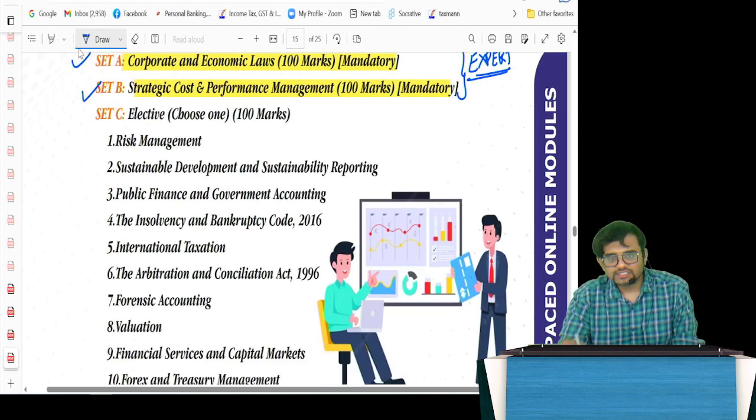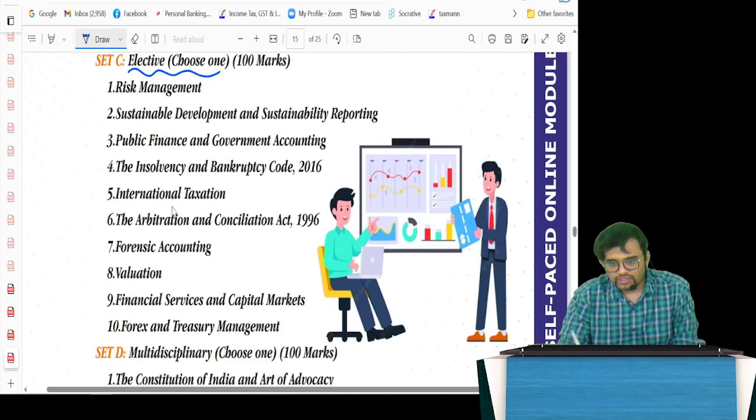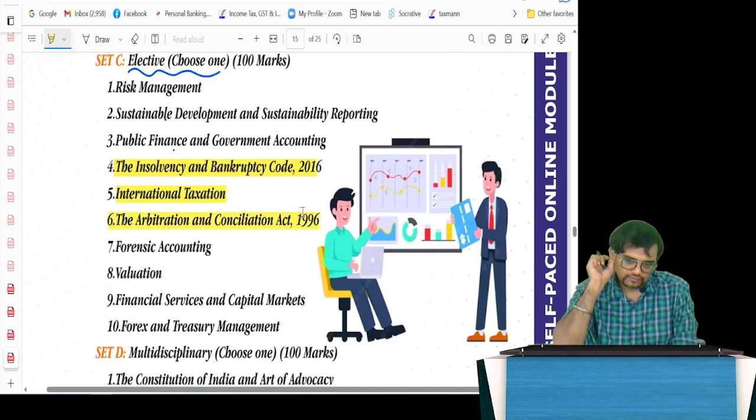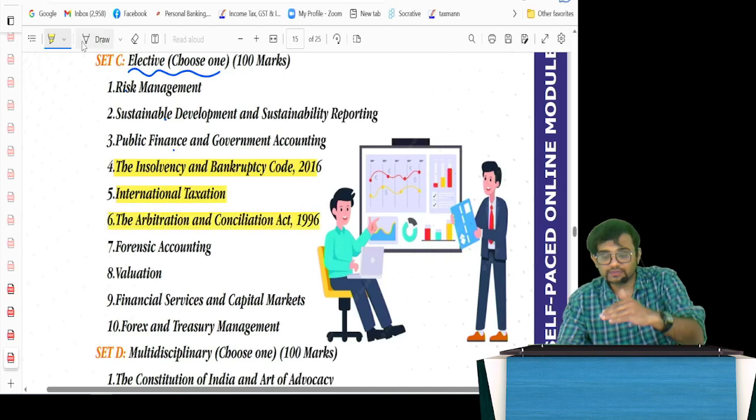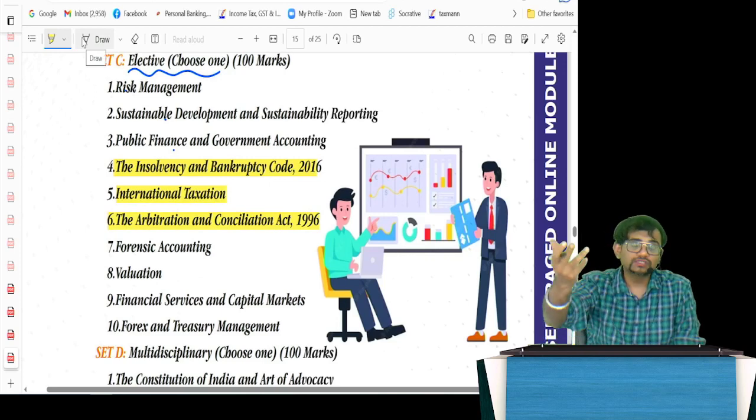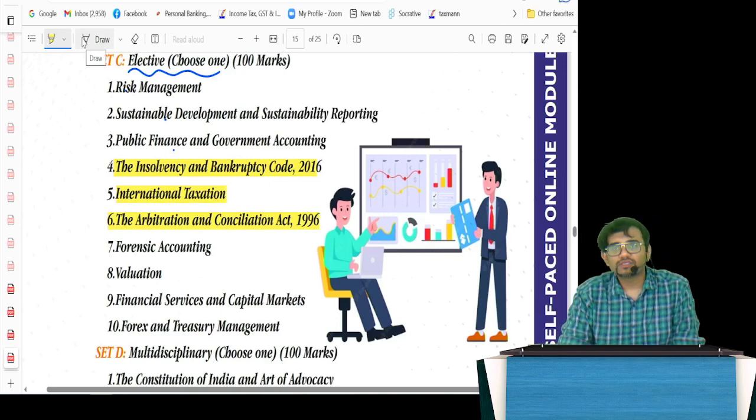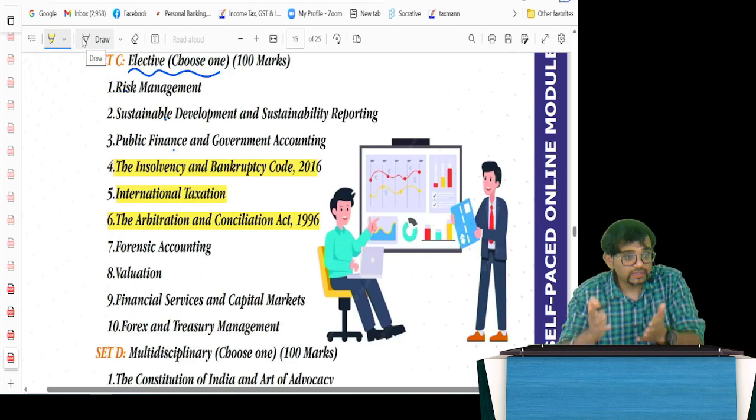Then set C is an elective paper. You need to choose one of all these. Here you see risk management, sustainable development, public finance, and yes, we still have insolvency and bankruptcy code, international taxation, arbitration and conciliation. But this is something which would interest me, that's why I am telling. Of course, you have forensic accounting, so if you would like to become a forensic accountant or a fraud investigator, you can go into that. Then you have valuation, financial services, and forex and treasury management. So you need to choose one of these.